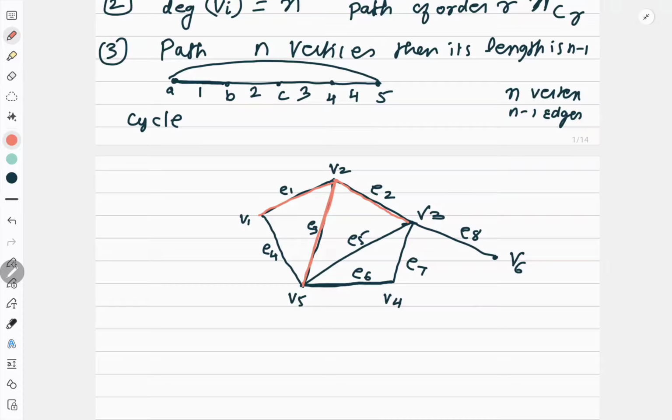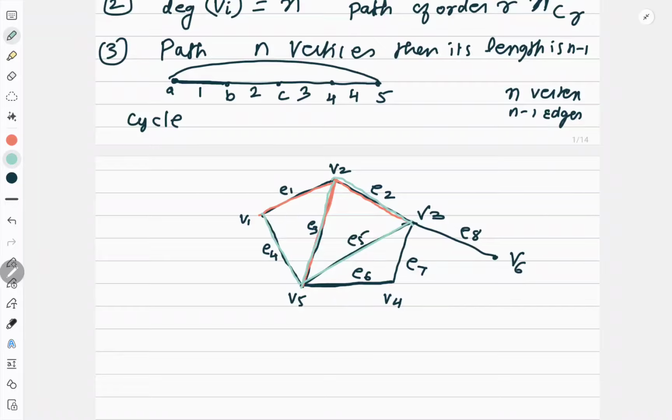Okay, in another walk, I will take another color. Now suppose I am starting from V1. I went from V1, then to E4, then I went to V5. After V5, I went to E3. After E3, I went to V2. V2 to E2. Then E2 to V3. Then I went to E5.